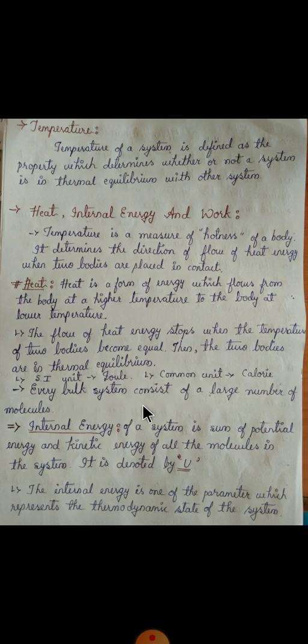Every bulk system consists of a large number of molecules. You know that a system may consist of gas molecules, or it may be a fluid, and it contains a large number of molecules. Then this second factor, called internal energy, is defined like this: internal energy of a system is the sum of potential energy and kinetic energy of all the molecules in the system, and it is denoted by U.